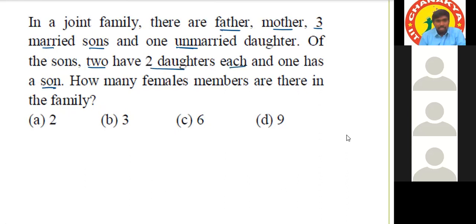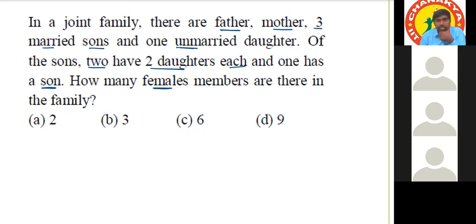One has a son. How many female members are there in the family? Only female members is what it's asking for. Answer. Sir, 9. So 9.